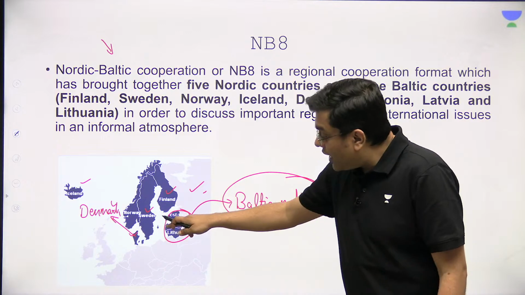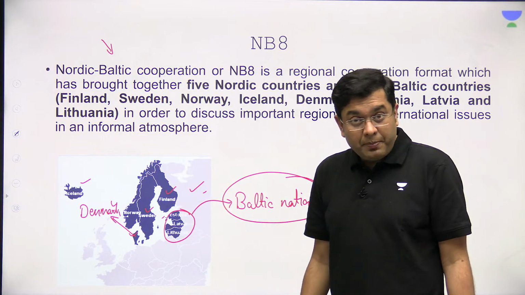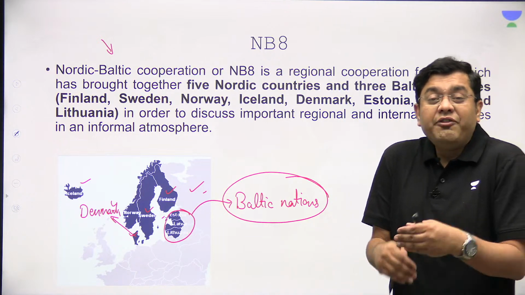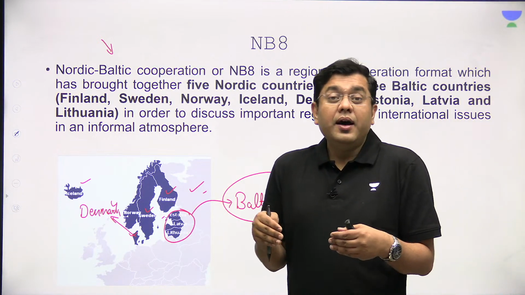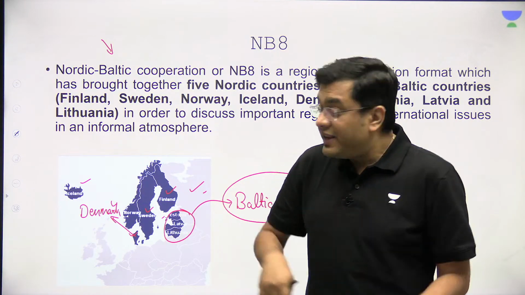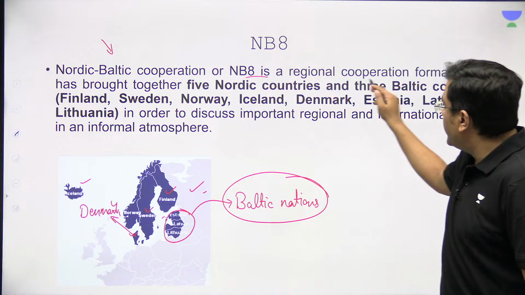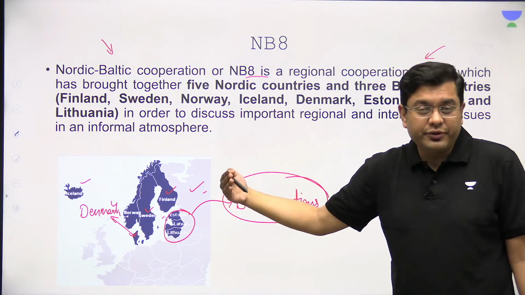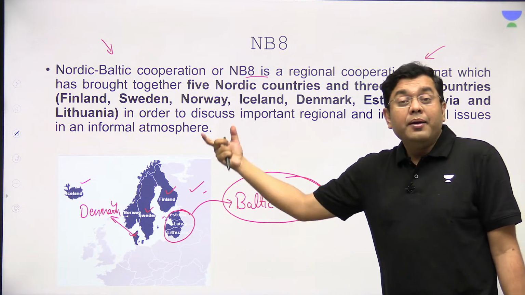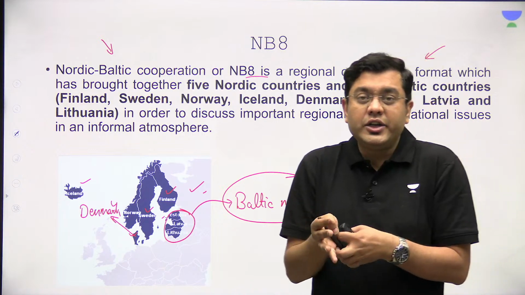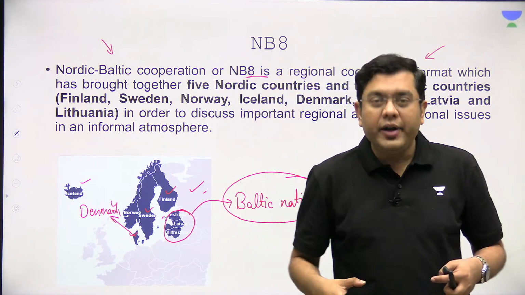They are all threatened by climate change, being in the polar region in a similar manner. So they have a lot of things they can agree upon, where their interests converge. That is where the NB8 cooperation was formed, for the informal discussions and informal cooperation that these countries can take, and hold a unified agenda in front of the global community.